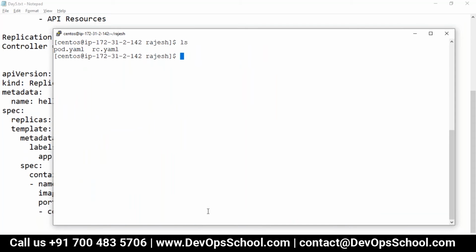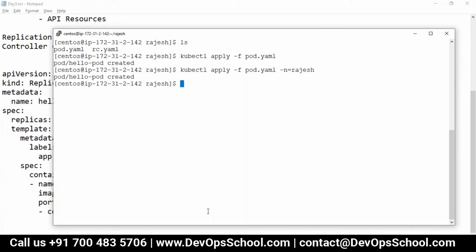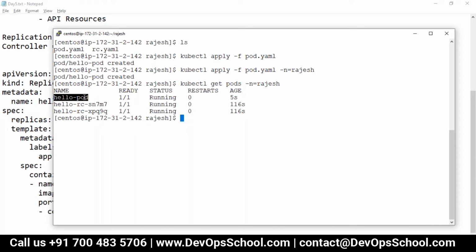See here, I'll create one more pod, but this time pod only. So kubectl apply -f pod.yaml. Oops, sorry, -n Rajesh. Then kubectl get pods -n Rajesh. So here I have this pod. Now I want to describe this pod: kubectl describe pod name -n Rajesh.